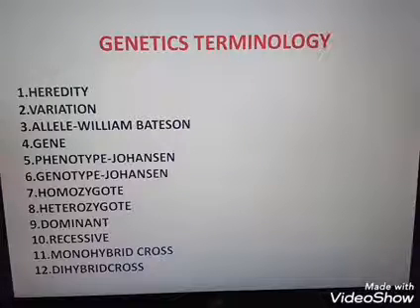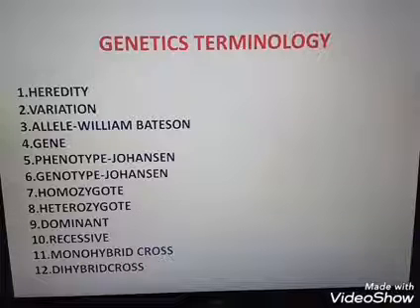The next term, the most important term, is gene. The term gene was coined by Johansen. We know that gene is the structural unit of heredity. Next is phenotype and genotype. These two terms are coined by Johansen. Johansen also coined the term gene. So what is the phenotype? Phenotype means the morphological appearance or physical appearance or character. For example, tall, dwarf, like that.